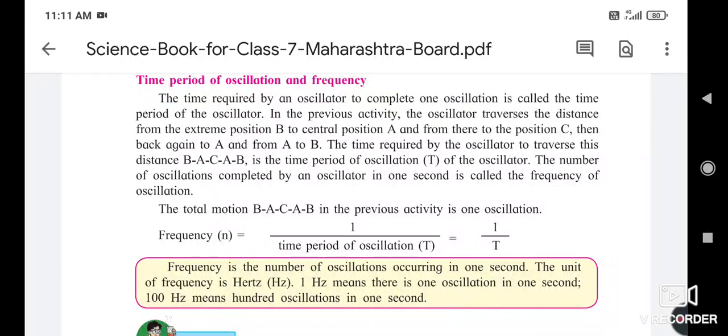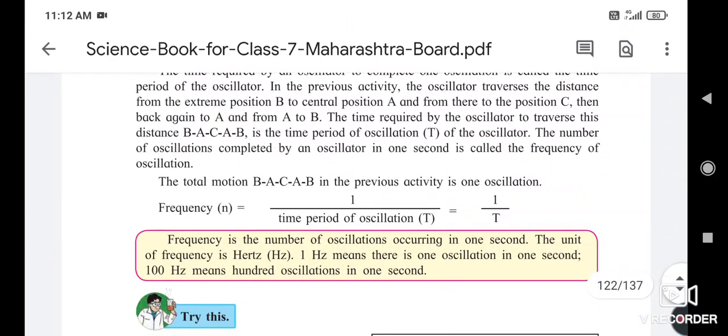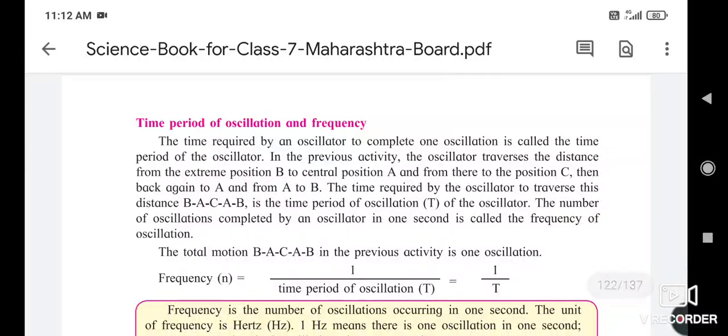So this movement of a sound, we can call it an oscillatory movement or a linear oscillation movement, and the time period of the oscillator.